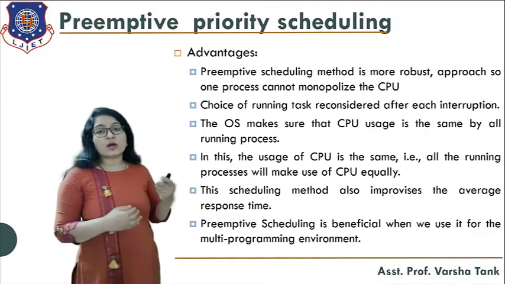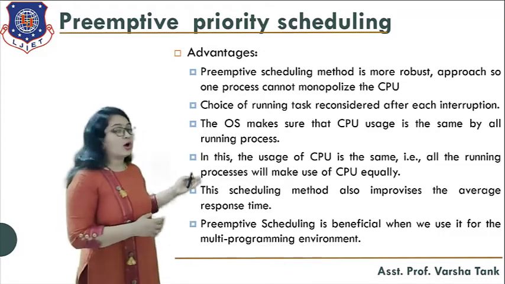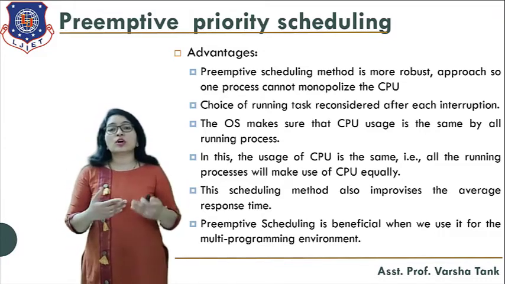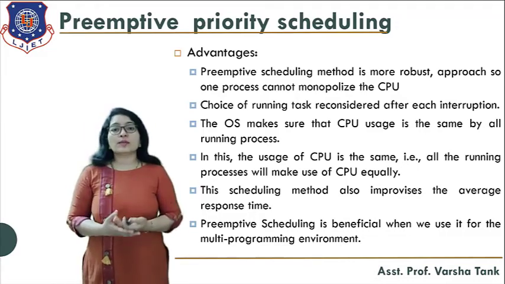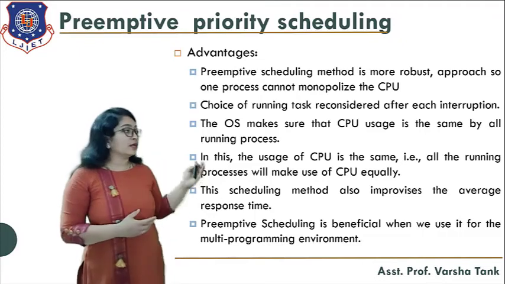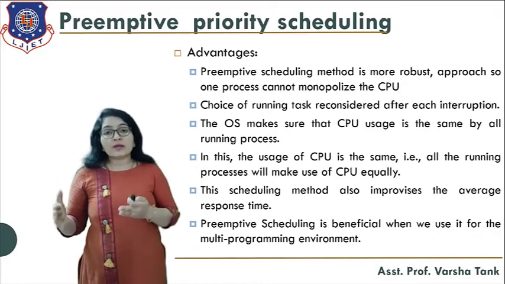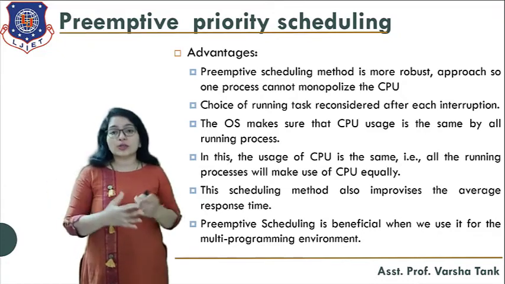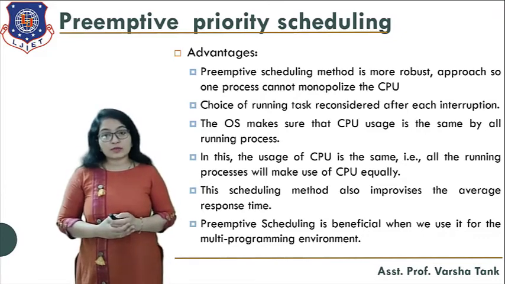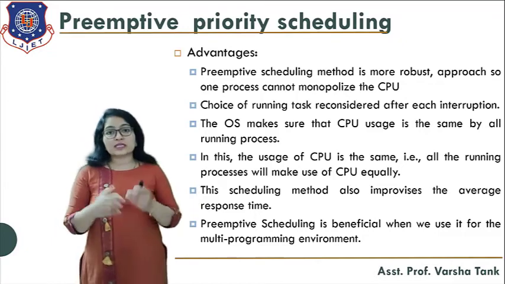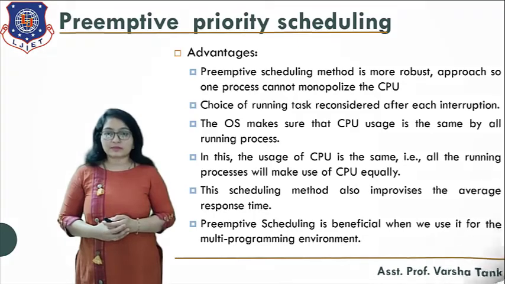Now, next advantage is what? In this, the usage of the CPU is the same for each and every process. For example, all the running processes will make use of the CPU equally. Okay. And the scheduling method also improves the average response time. Here you can see in the previous example that we have taken, we have taken the same example for each and every scheduling algorithm. So here you can see it improves the average response time for each and every process. Then preemptive scheduling is beneficial when we use it in a multi-programming environment.